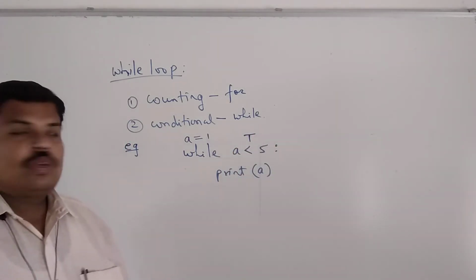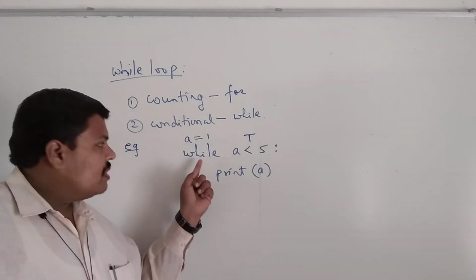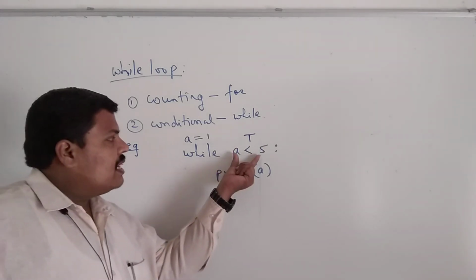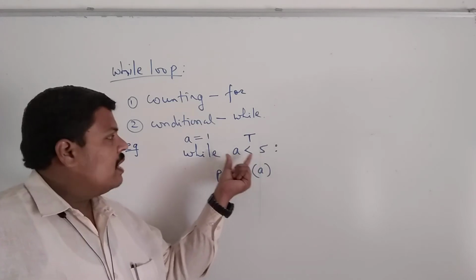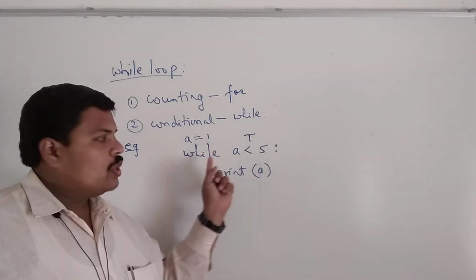This condition is true. Now while, how does it work? This while will work only when this condition is true. Okay. Now at the first case, this is true. So it will enter the loop.